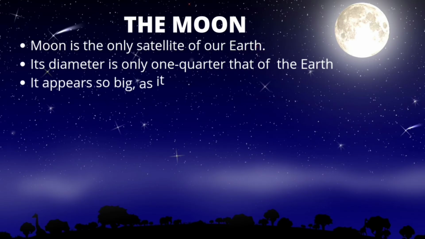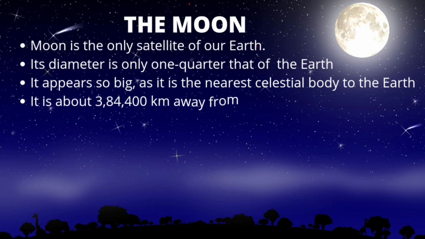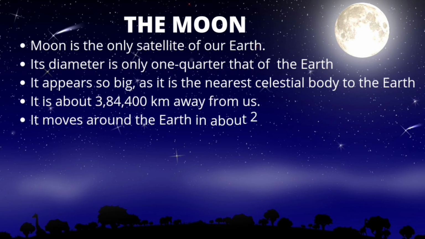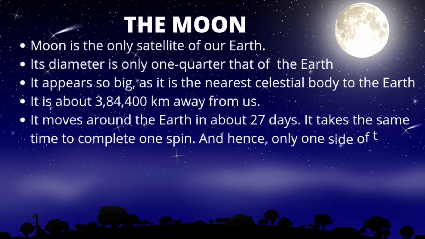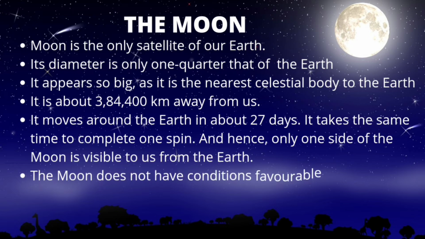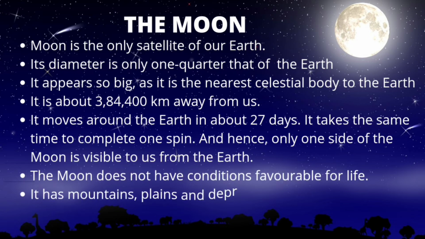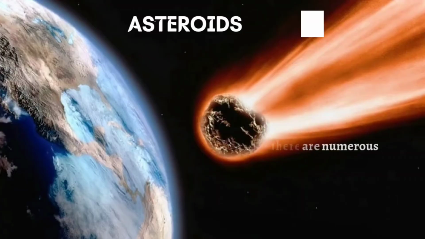The Moon is the satellite of the Earth. The Moon appears so big as it is the nearest celestial body to the Earth. It is about 384,400 km away from us. It moves around the Earth in about 27 days. It takes the same time to complete one spin, and hence only one side of the Moon is visible to us from the Earth. The Moon does not have conditions favorable for life. It has mountains, plains and depressions on its surface which cause shadows.